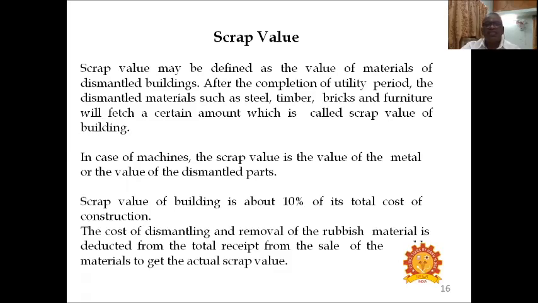In case of machines, the scrap value is the value of the metal or the value of dismantled parts. Scrap value of the building is about 10% of its total cost of construction. The cost of dismantling and removal of the rubbish material is deducted from the total receipt from the sale of the materials to get the actual scrap value. So the transportation charges are to be deducted. That is, the dismantling and removing of rubbish material. Labor cost is to be incurred. That should be deducted.